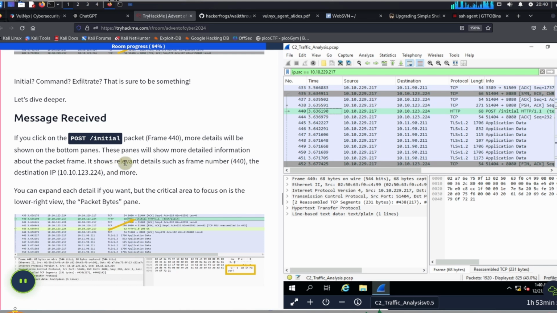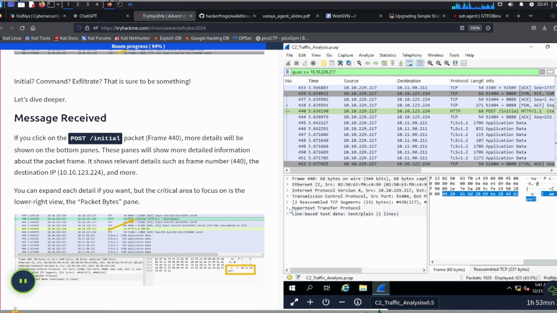on the bottom panes. So let's click on that. I think we already clicked on that. Great. So we've got more information over here. We've got the contents of the packet in this window here, and this is shown in hex format, and sometimes that includes some ASCII as well over here. We also have all the information about the frame over here in different OSI layers.